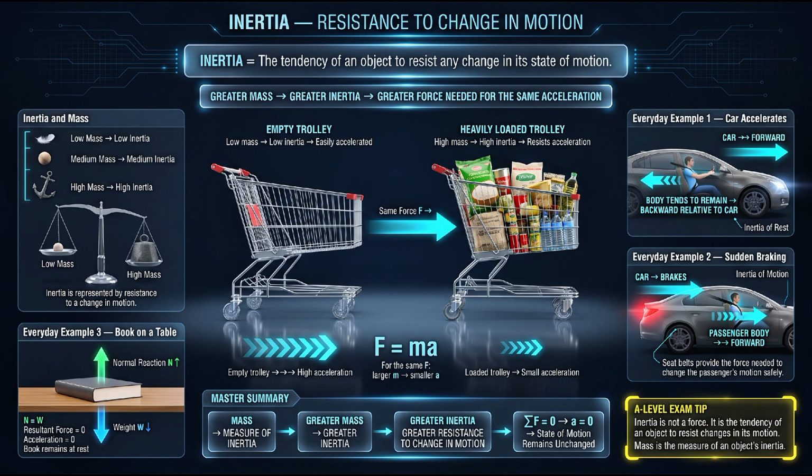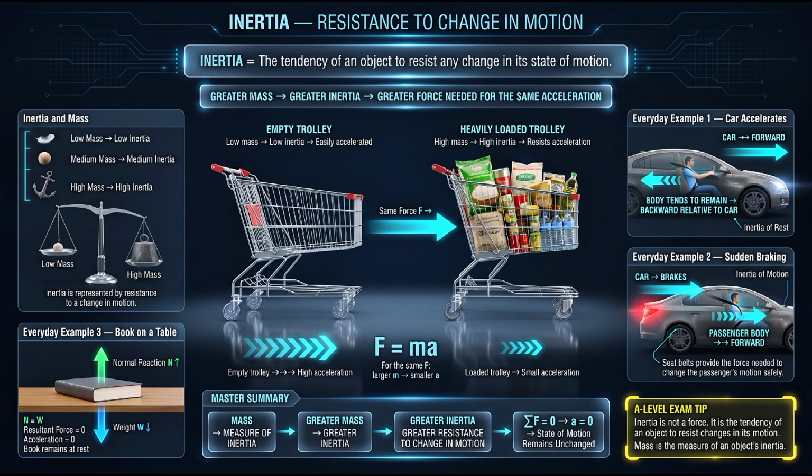The master's summary in the image can therefore be understood as a chain of connected ideas. Mass is a measure of inertia. Greater mass means greater inertia. Greater inertia means greater resistance to a change in motion. When the resultant force is zero, the acceleration is zero, so the object's state of motion remains unchanged. If it is at rest, it remains at rest, and if it is moving with constant velocity, it continues moving with constant velocity in a straight line.